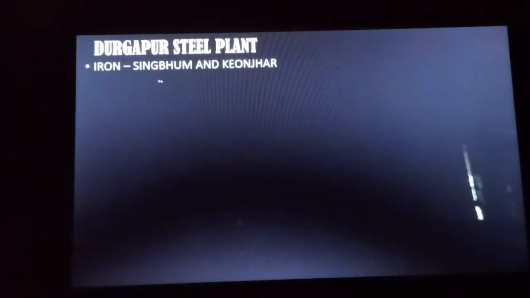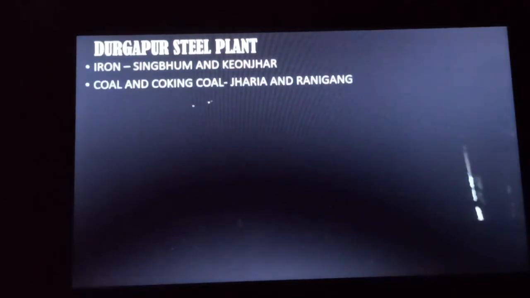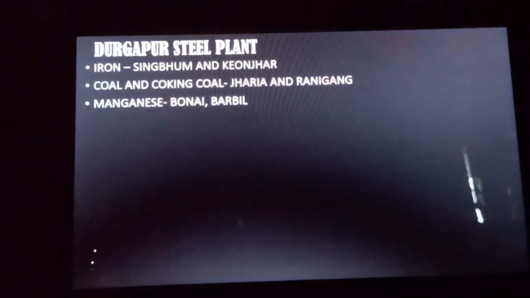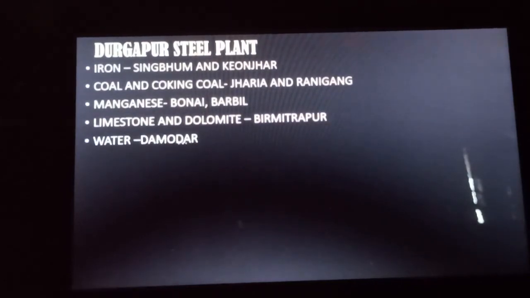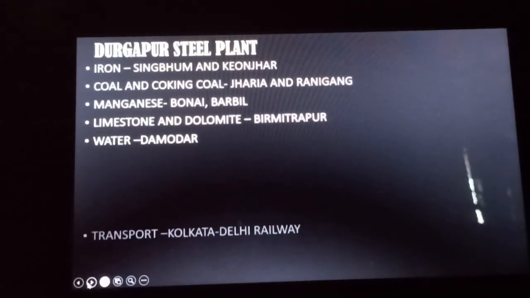Iron: it is getting its iron from the Singhbhum and the Keonjhar region. Coal and coking coal from the Jharia mine of Jharkhand and Raniganj of West Bengal. Next is the manganese. It is getting it from the Bonai and the Barbil regions of Orissa. Next, limestone and dolomite, it is getting again from Orissa. One of the names of the mine is Birmitrapur. The river Damodar is providing the water to this industry.